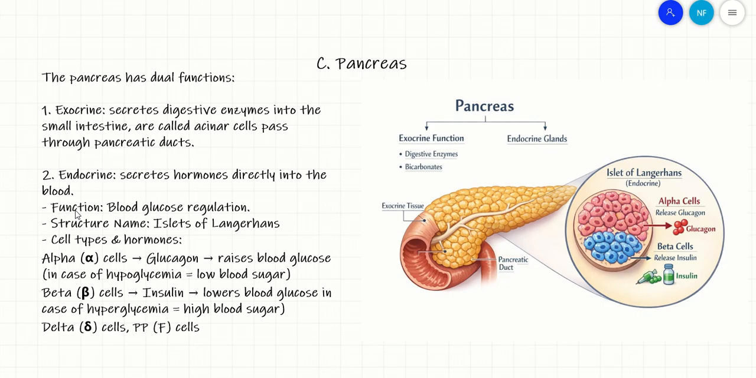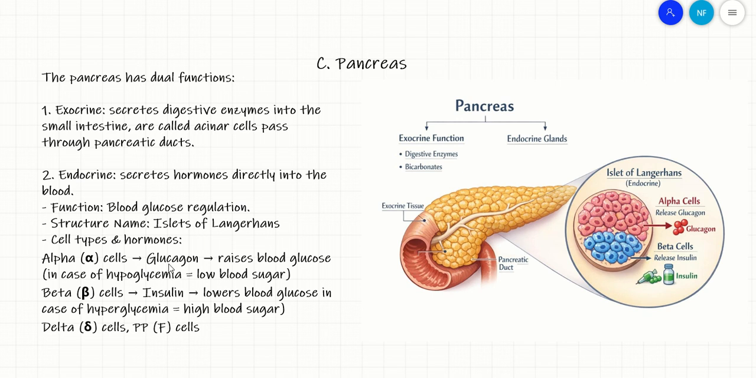So the pancreas is a mixed gland having exocrine and endocrine part. The exocrine part has functions related to the digestion. The endocrine part, what is its function? It has a function related to the blood glucose regulation. They regulate the amount of glucose in the blood, I mean the glycemia. What do we call them? We call them islets of Langerhans. What are the cell types and what are the hormones?